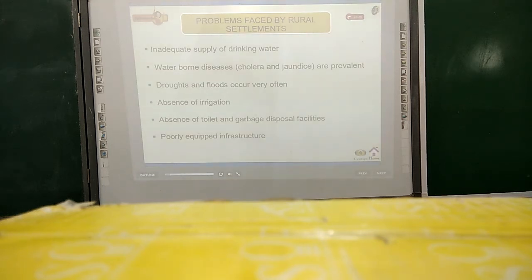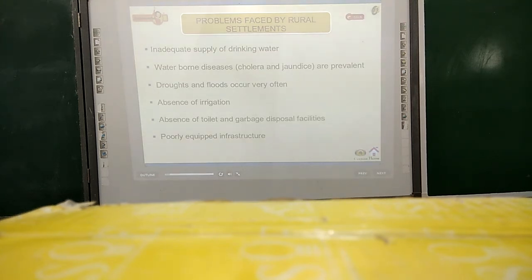Inadequate supply of drinking water. Waterborne diseases, cholera and jaundice, are prevalent. Droughts and floods occur very often. Absence of irrigation, absence of toilet and garbage disposal facilities, poorly equipped infrastructure. These are the main problems faced by the village people.